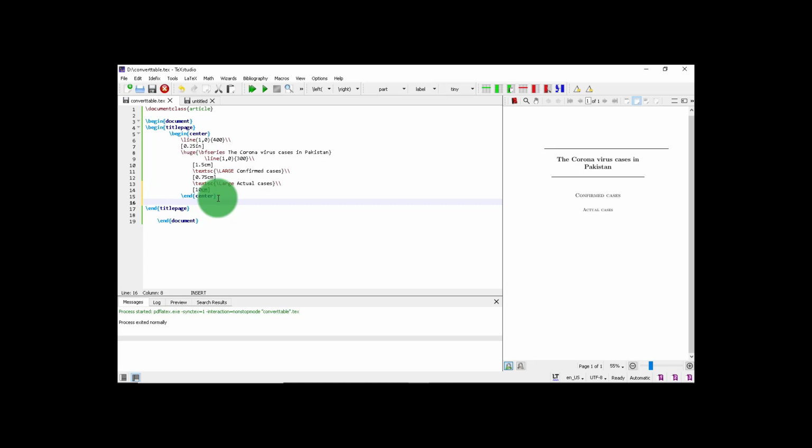For this you have to type \begin{flushright} in curly brackets. If we use begin flushright, we have to end it also. So \end{flushright}. Sorry, it's flushright.